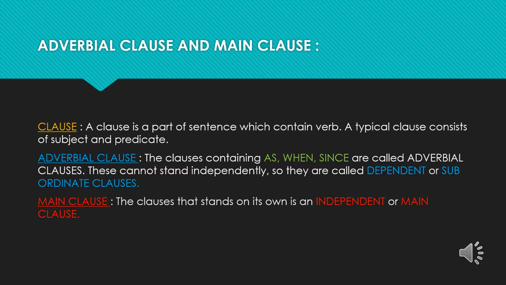These cannot stand independently, so they are also called dependent or subordinate clauses. Then what is a main clause? A main clause is a clause that stands on its own; it is independent.